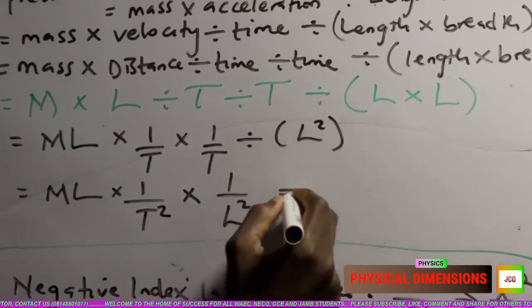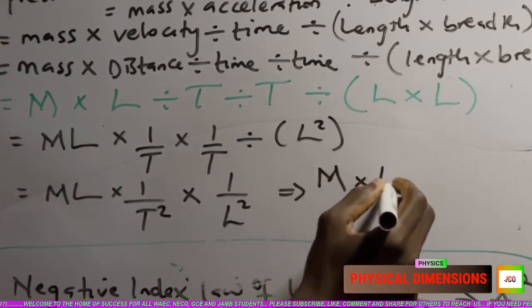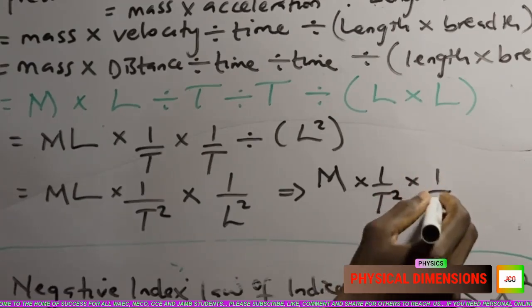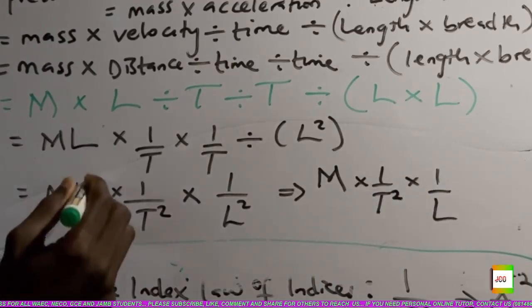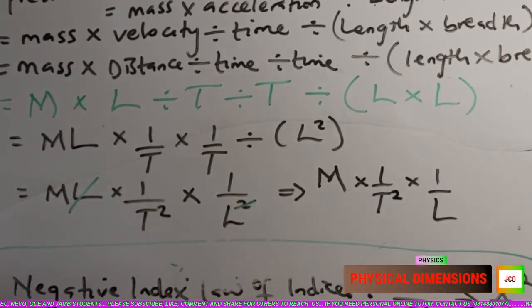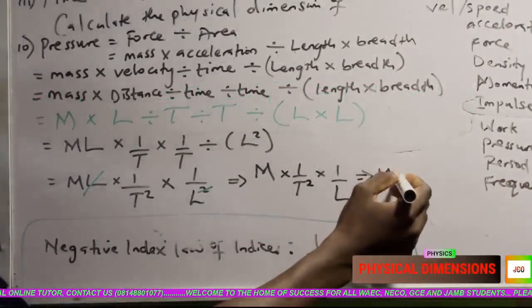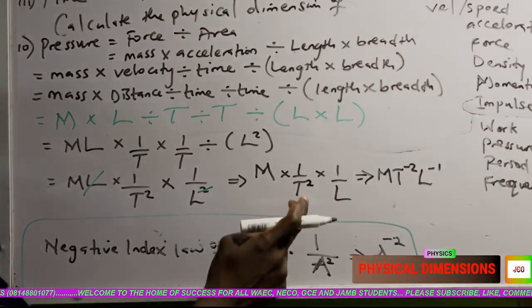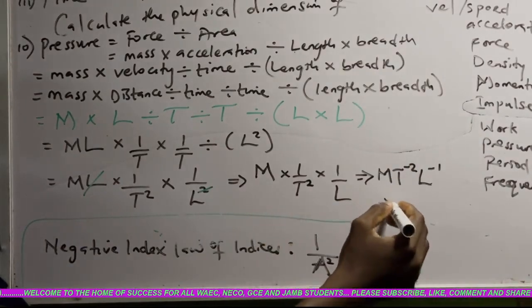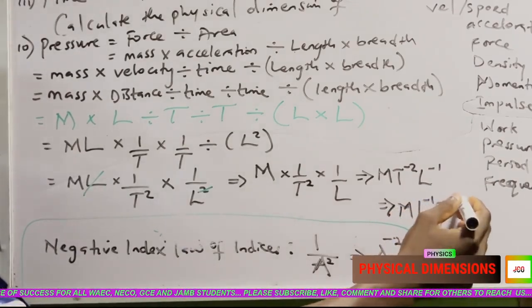So now I have M, this L is gone, times 1 over T square times 1 over L. This L divided this square out, so you only have one L down. So you have M T raised to power minus 2, then L raised to power minus 1, after applying the negative index law. But we always write M L T. So M L raised to power minus 1, T raised to power minus 2.